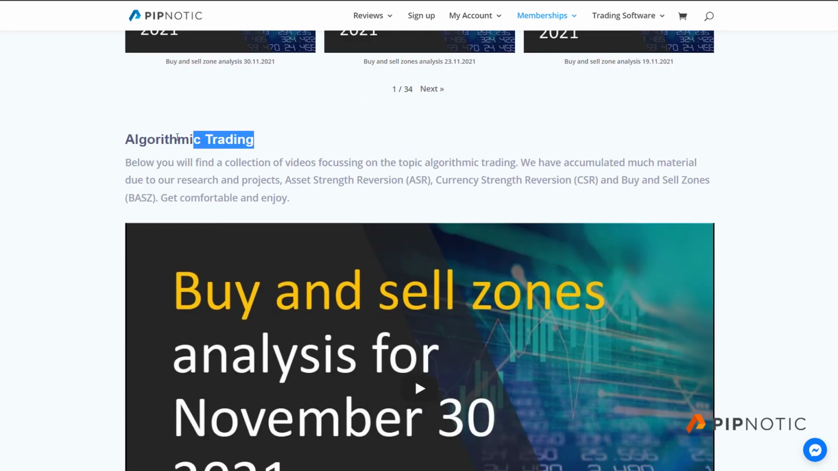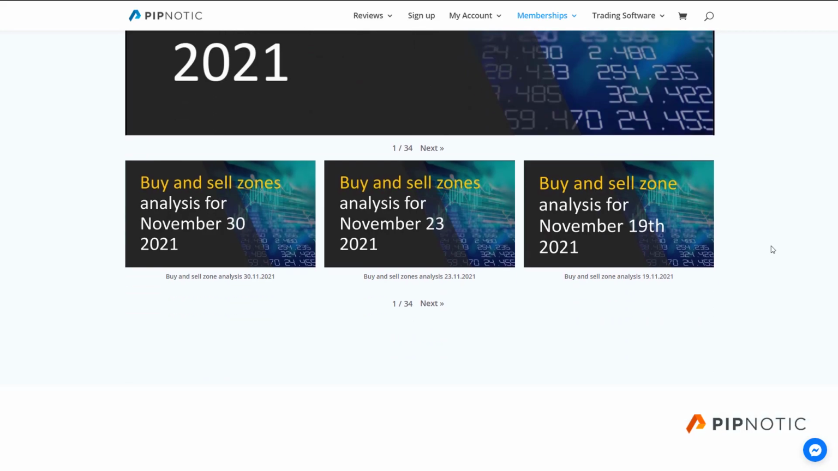We have an archive for algorithmic trading, and this is very much based on the algos that we have and what they do and why they do it. This is very interesting as well to understand how algo traders often work. And so the algos that we have, the buy and the sell zones algo and the asset strength aversion algo, they are very different in the way they perceive prices and how they make trading decisions. So there's a lot of information in there about that, if that should be interesting for you.